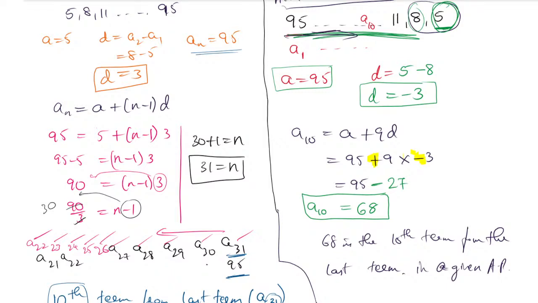If the second one is easy for you, then it is good. If the first one is easy for you, you can go with the first. Not a problem, but this method is only valid when it is asked from the last term. When it is asked from the last term, then only apply this method. Otherwise, don't apply the second method. So this is the way you can find the answer.